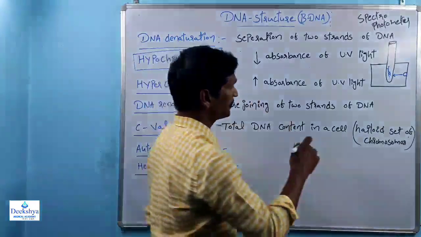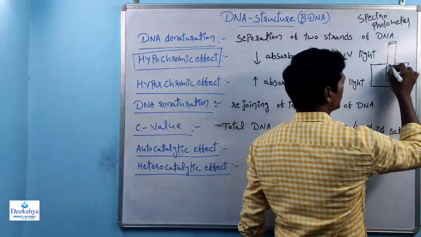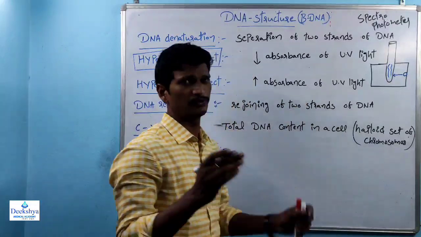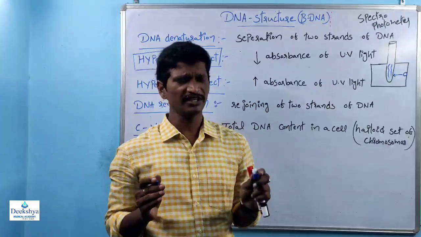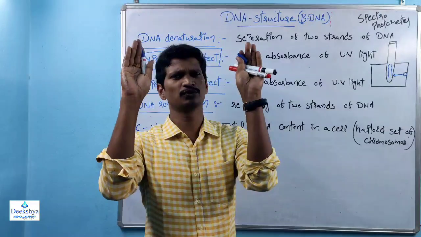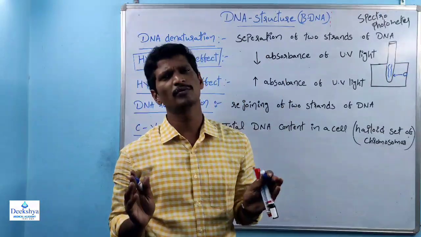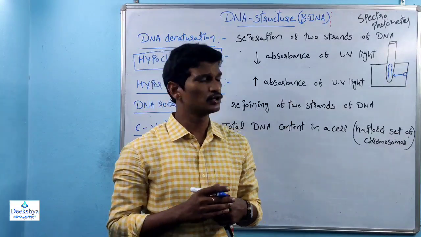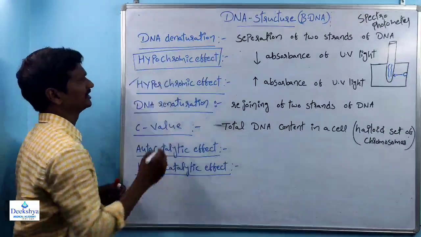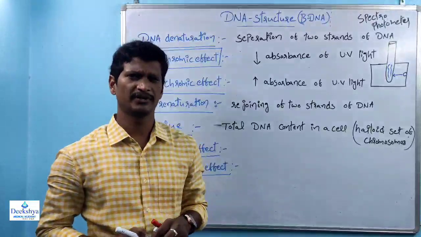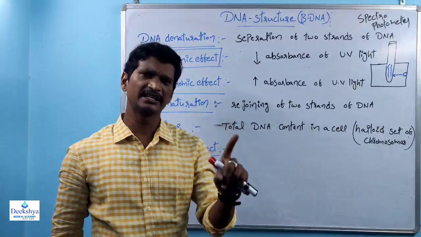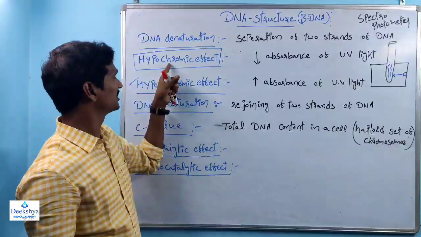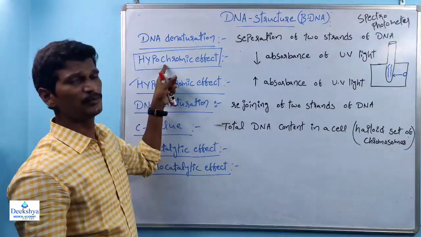Hyperchromic effect. This is the separated DNA. If we pass the UV light, in this case the nitrogen bases are exposed to UV light, so more light absorption takes place. This effect is called the hyperchromic effect. Remember, single stranded DNA causes the hyperchromic effect. Double stranded DNA gives the hypochromic effect.